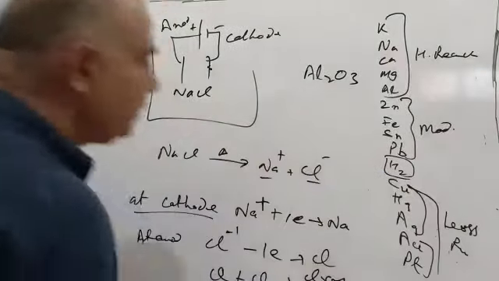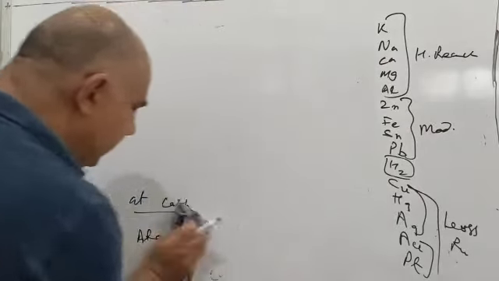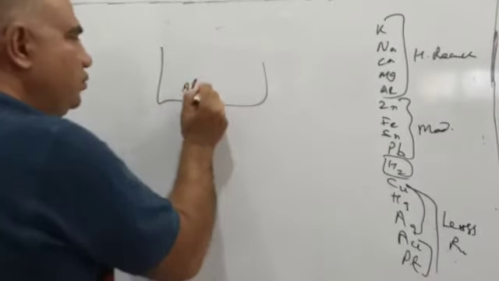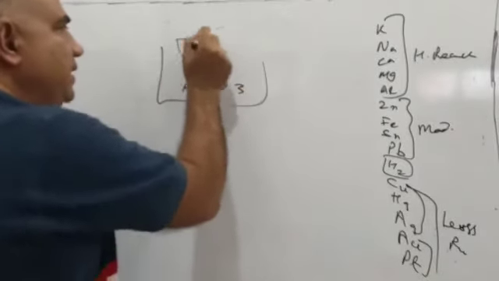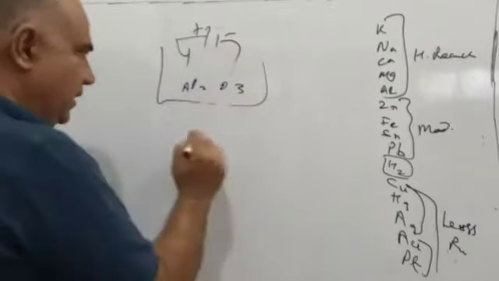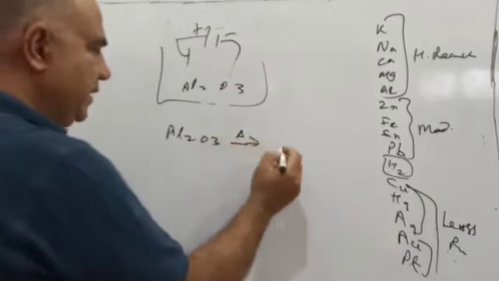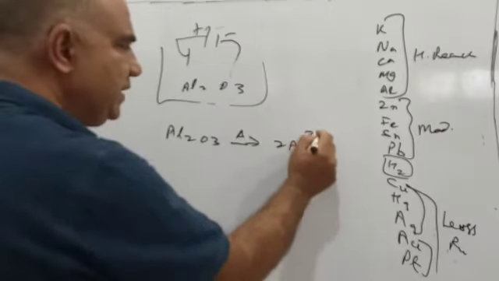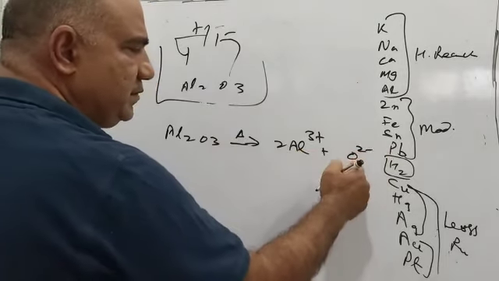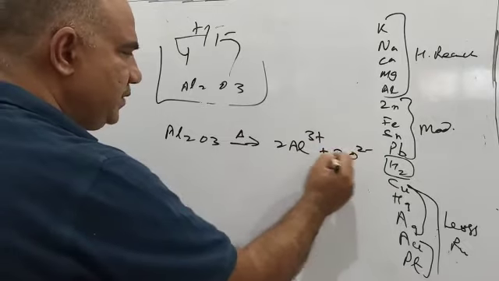Now if we take the case of Al2O3, aluminum oxide, in the molten state, again I make it like this, positive and negative, this is the cathode, this is the anode. If I take Al2O3 and heat it, then it becomes 2Al3+ and 3O2-. Oxygen has 2 electrons in surplus, so the O2- carries two extra electrons.